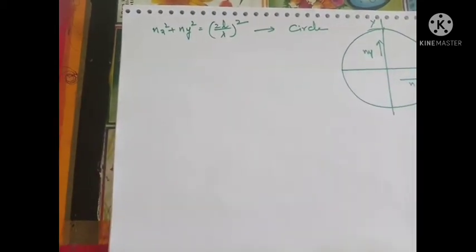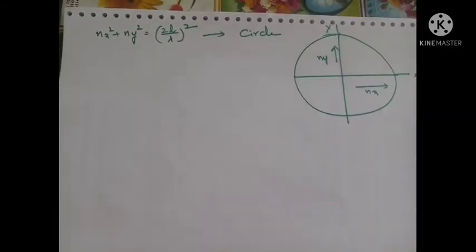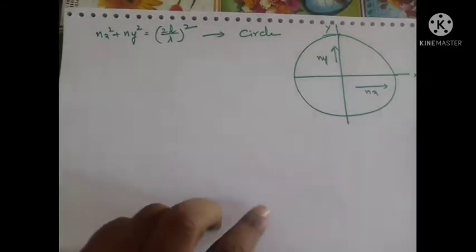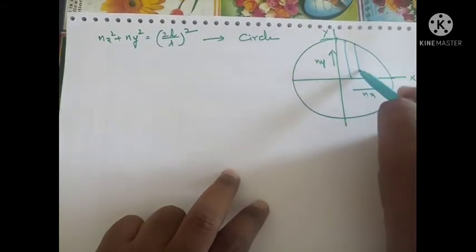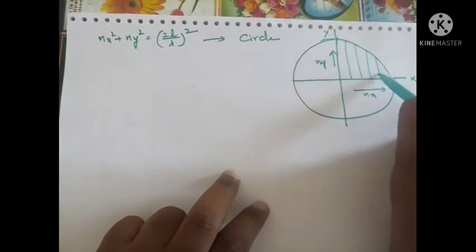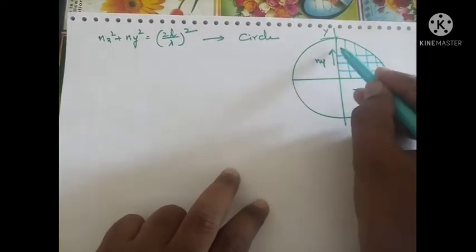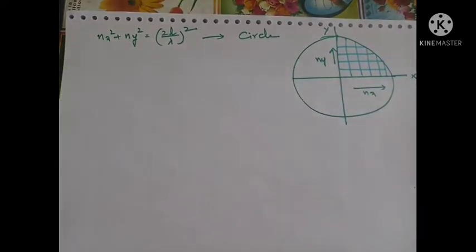So we are taking only one quadrant. Why only one quadrant?